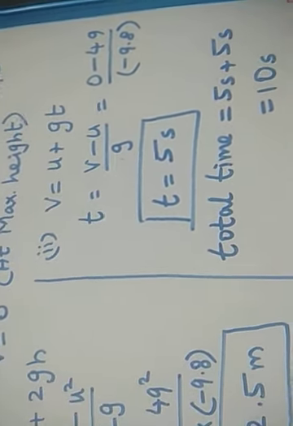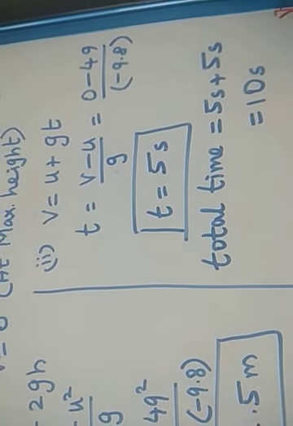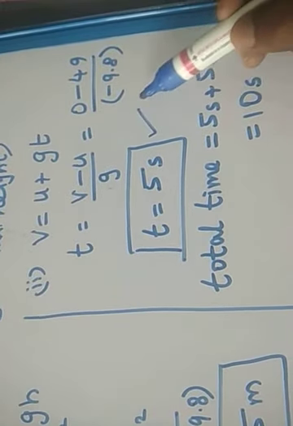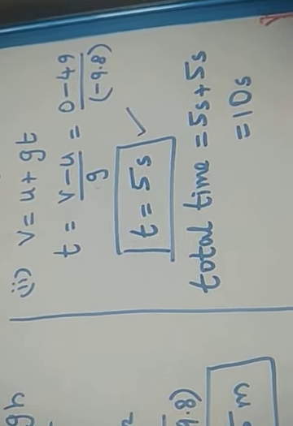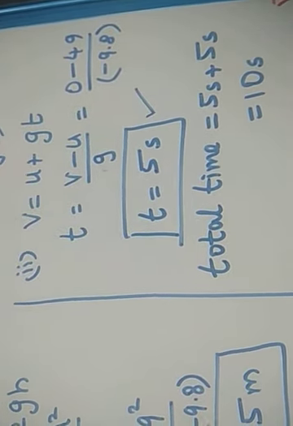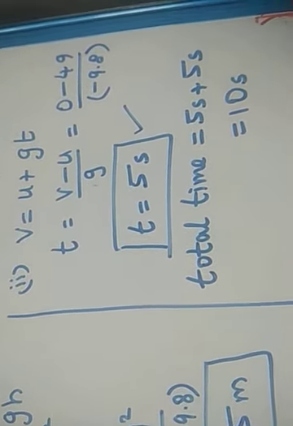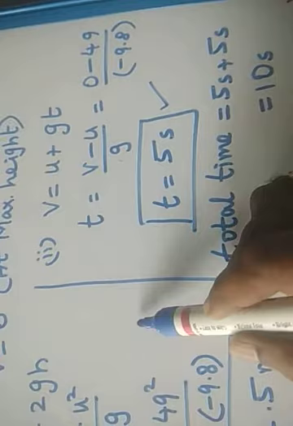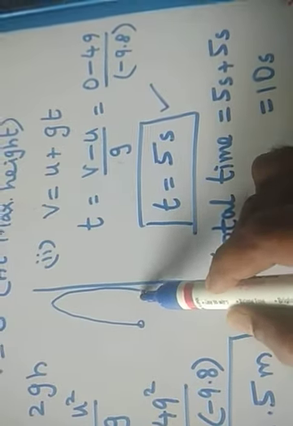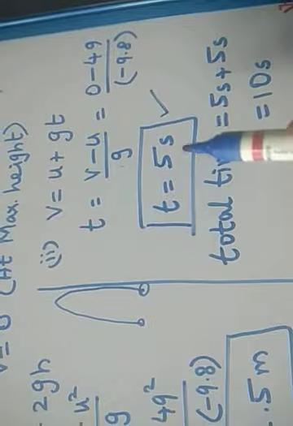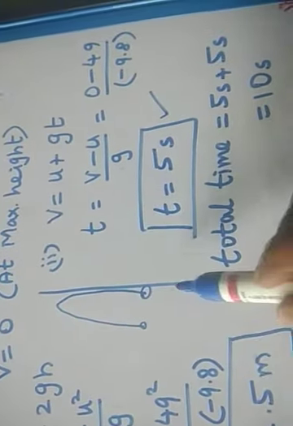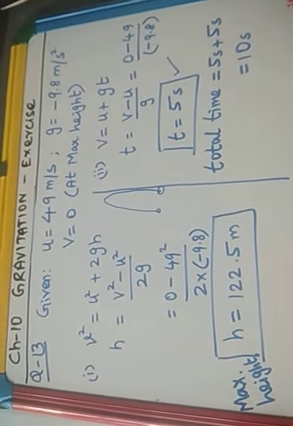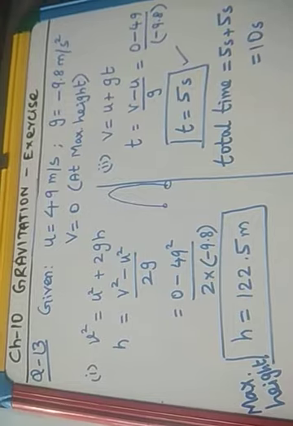So calculating the formulas is not at all important. Another thing is to understand the question properly. If you find the time but write the value as 5 seconds alone, the answer will be wrong, because they are asking the total time taken for it to return to the earth's surface after throwing, how much time it will take to reach the ground. When we throw up, it will move up and come down. So they are asking the total time of travel. It will move up 5 seconds and move down 5 seconds, total 10 seconds. Do you understand? So this is the question number 13 solution.